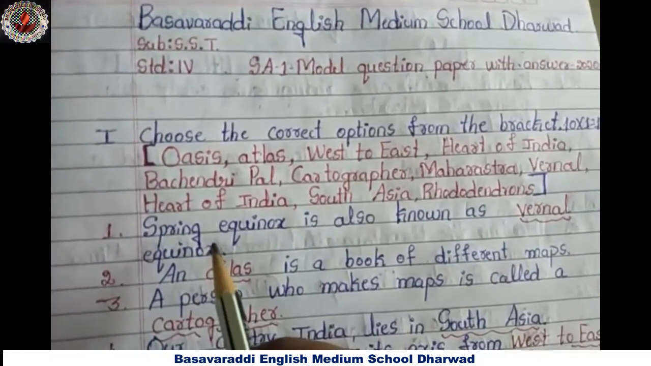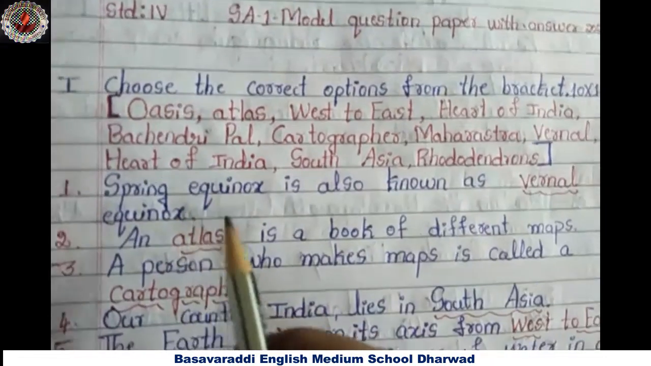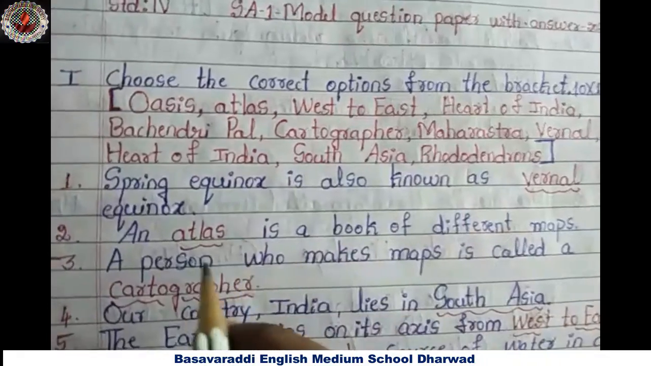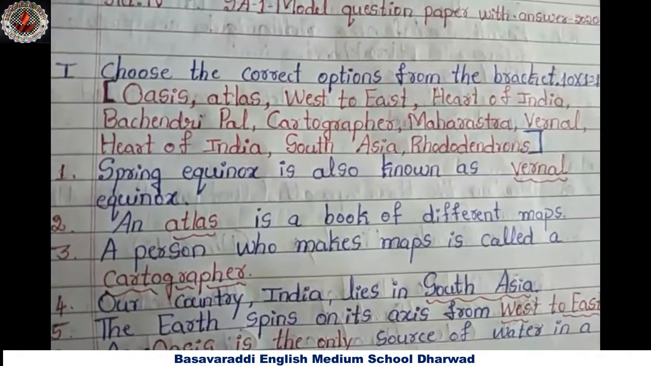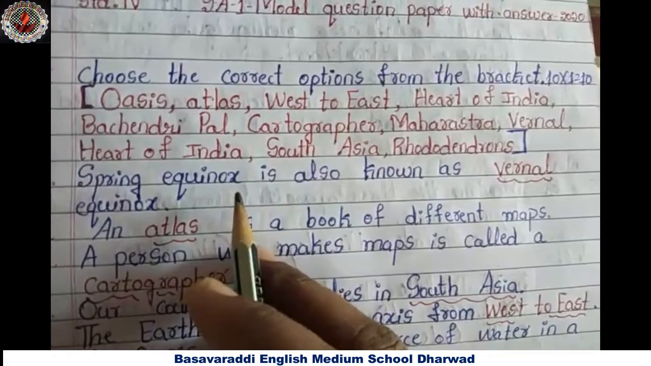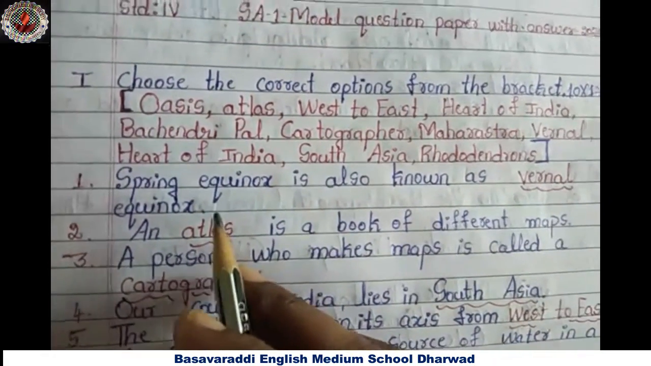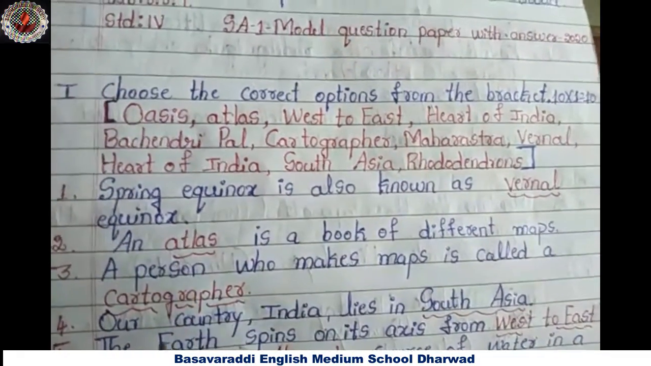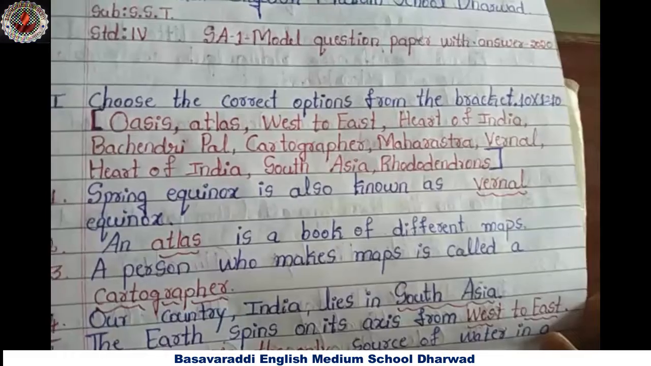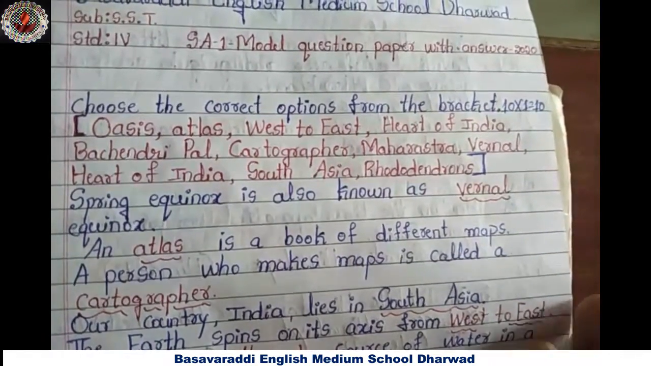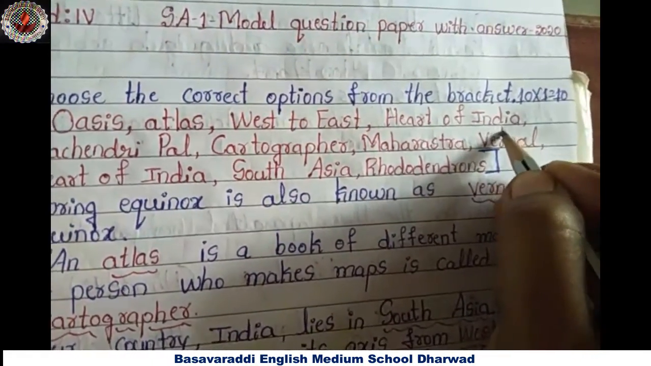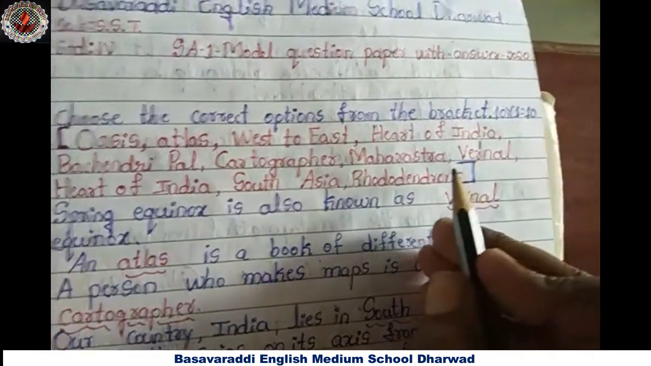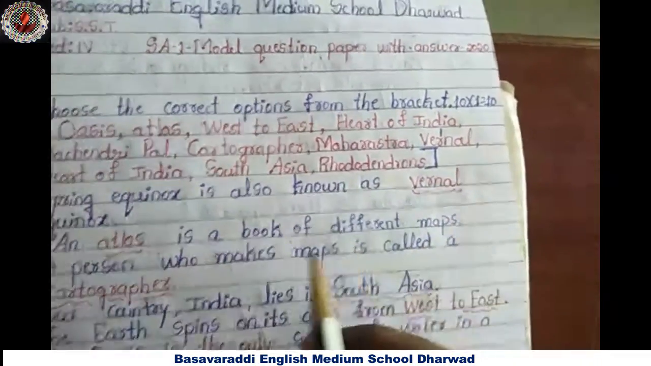First question. Spring equinox is also known as dash equinox. Means spring equinox is also called by another name. What is it? Spring equinox is also known as vernal equinox. Where is that answer? Vernal here. You have to mark one number and fill the answer here.